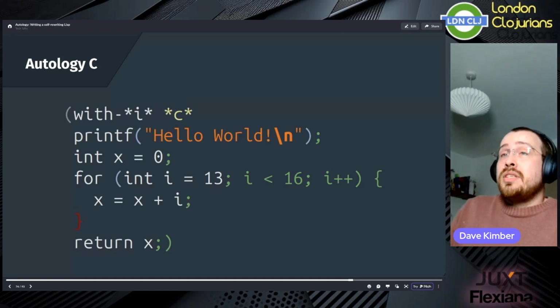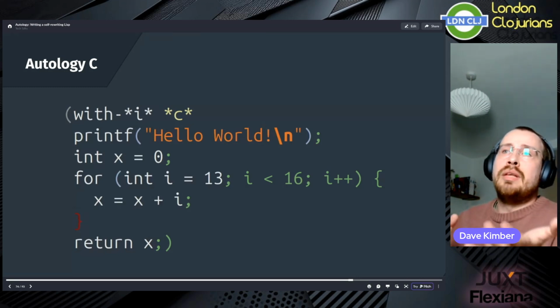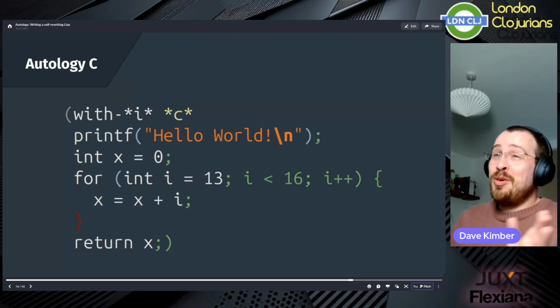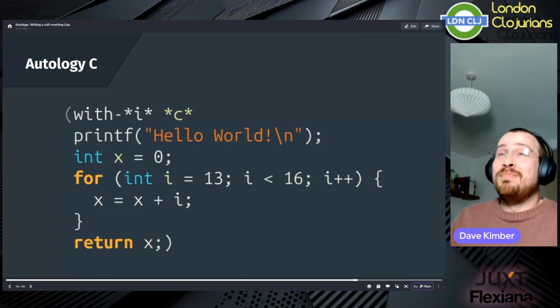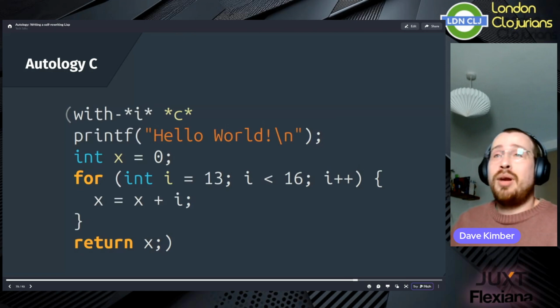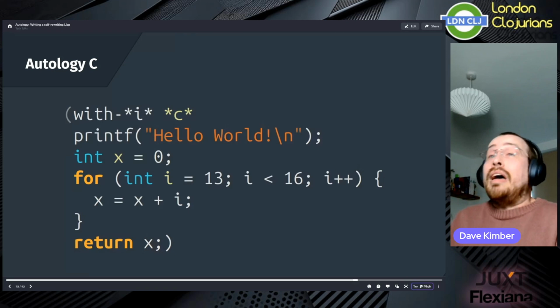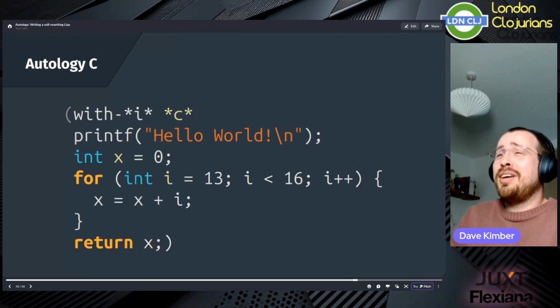Autology gets around this with a custom read function that essentially captures everything within the body of a with-I expression as a string. And it just assumes that when we get to evaluating this sub-expression, the currently bound interpreter will be able to handle it. But it works. This program actually does print hello world, and it does simulate the imperative stateful for loop with all of its assignments and mutations. It's a bit strange since it's an interpreted C rather than the compiled C.